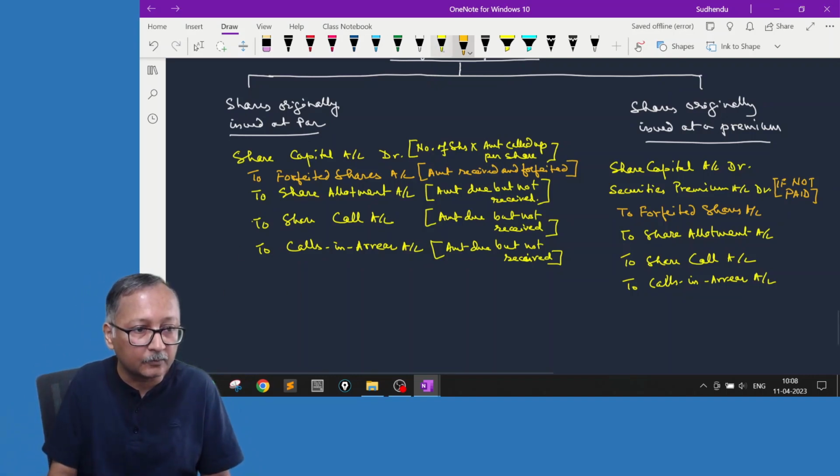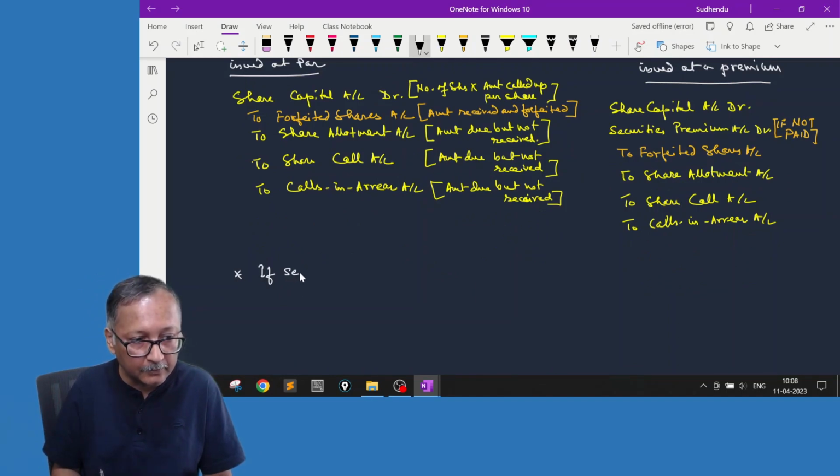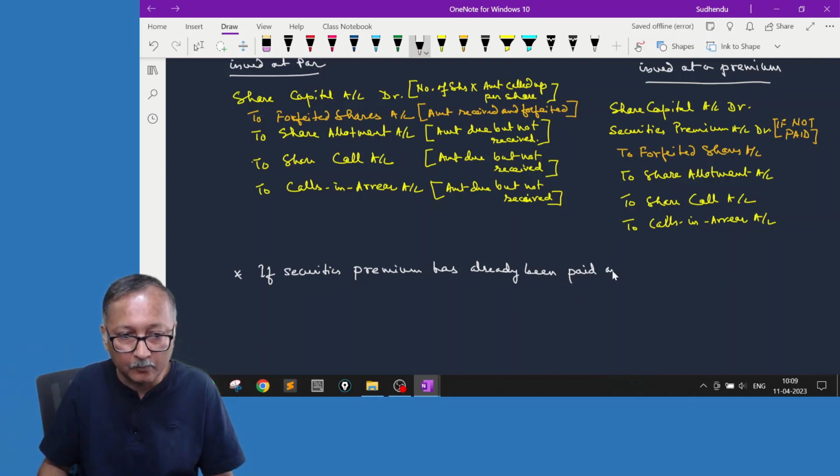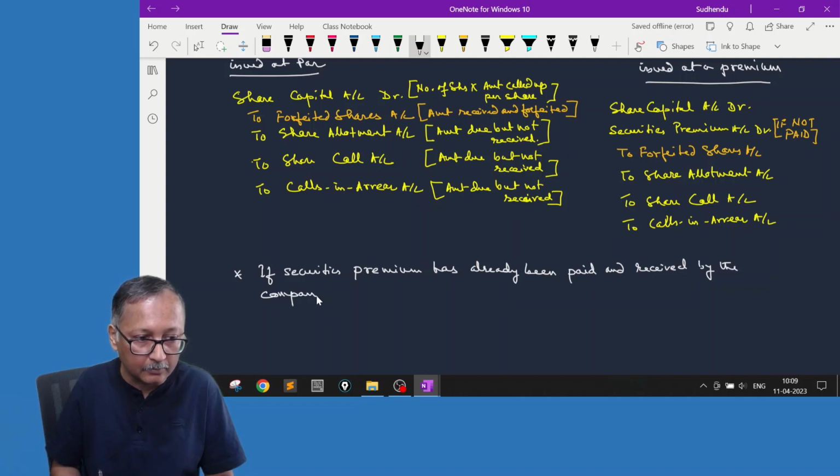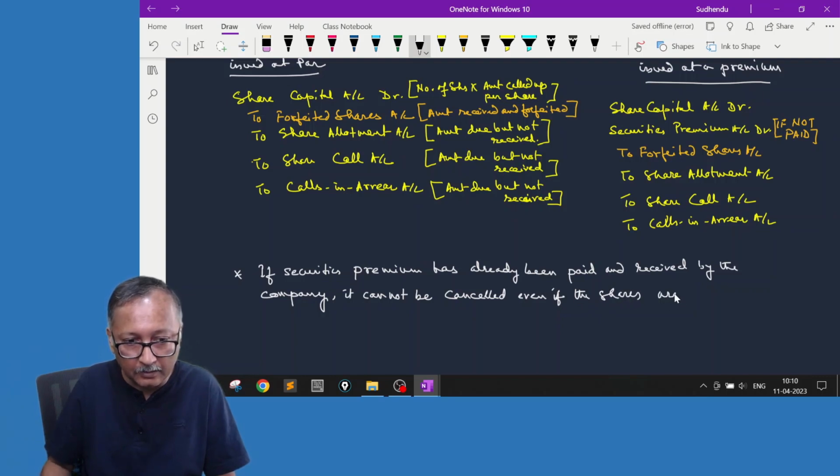So you can keep a note of this. So if securities premium has already been paid and received by the company, it cannot be cancelled even if the shares are forfeited.